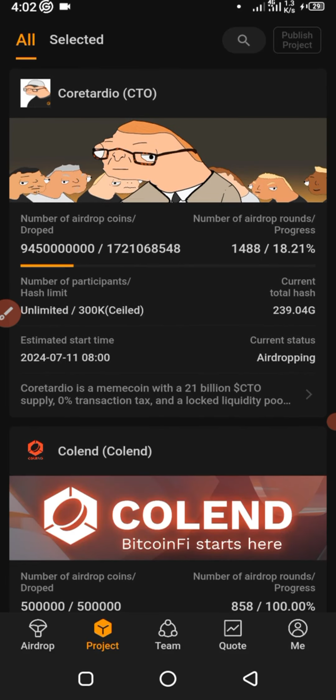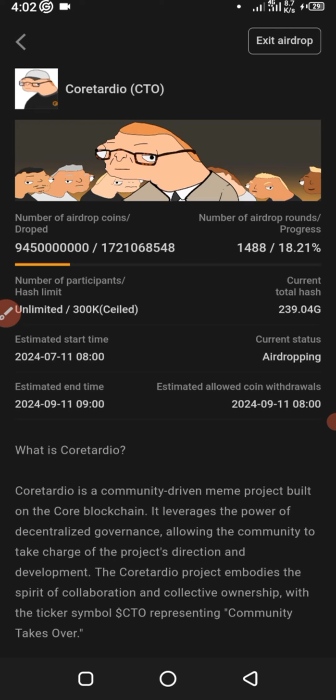If you click on it, for me, if you look at the top right corner, you see exit airdrop. Why it's showing like that is because I'm already participating in this airdrop. For you, you will see participate in airdrop. That's what you click to start getting this airdrop immediately. You click on it, participate, and OK it, and it will open for you.